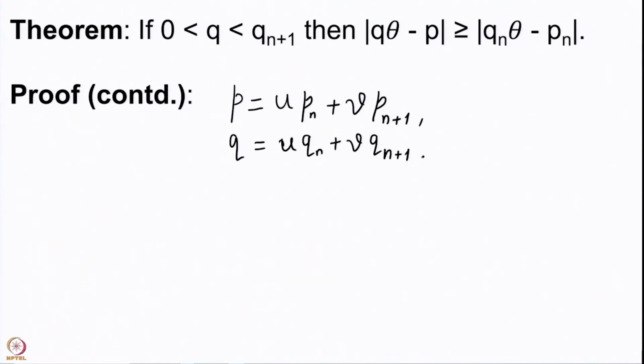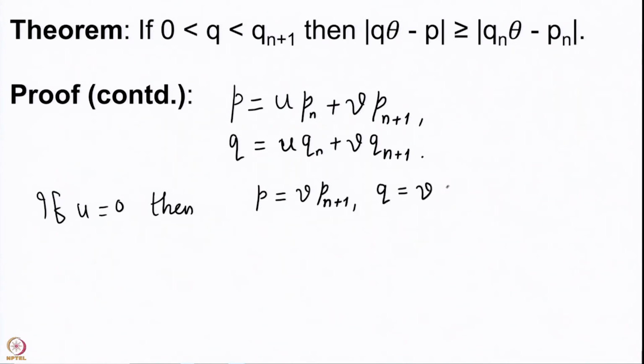Now, we observe first of all that u cannot be 0, because if u is 0, then p is v times Pn plus 1 and q becomes v times qn plus 1.